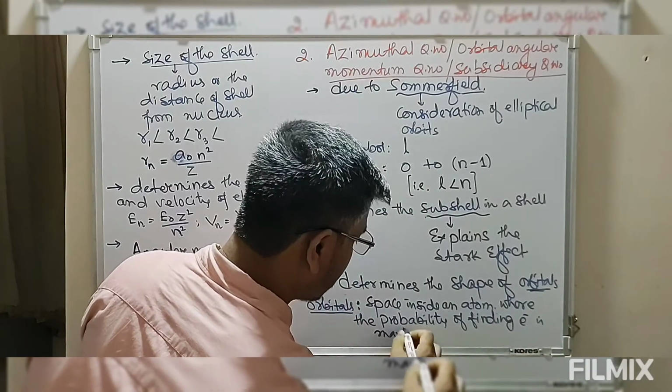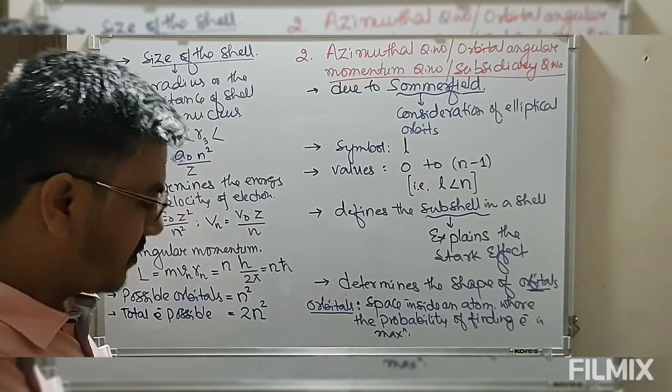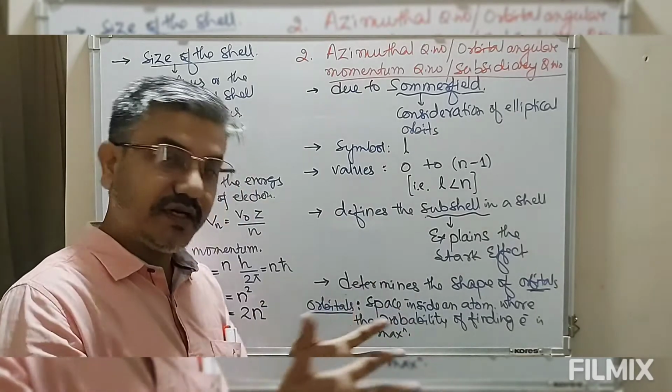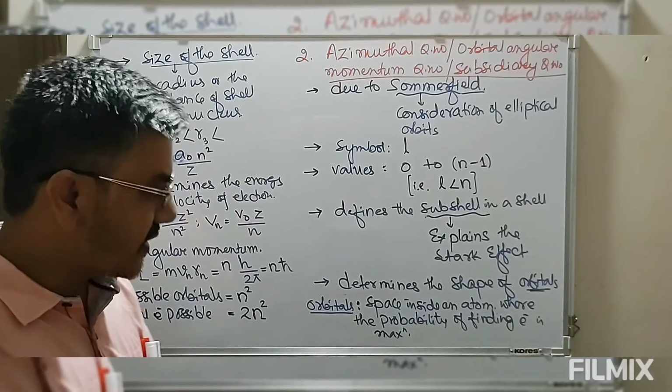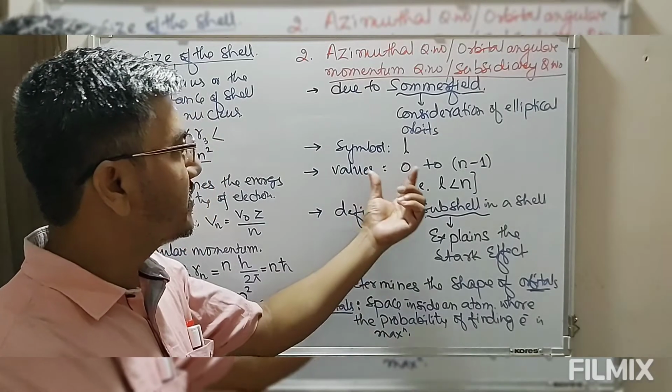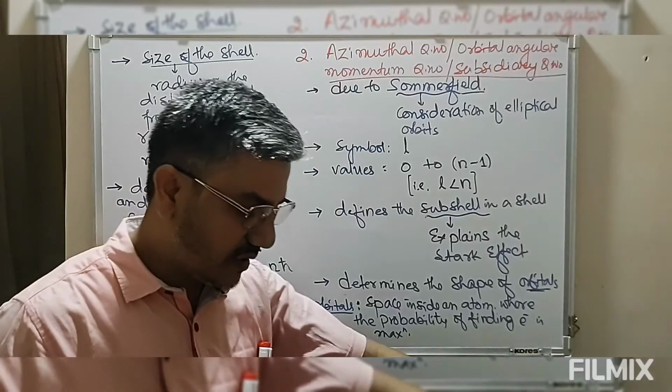So that particular region where the probability or the chances of finding an electron is maximum is known as an orbital. That particular space or region inside an atom will have a certain shape, and that shape is defined by this azimuthal quantum number.